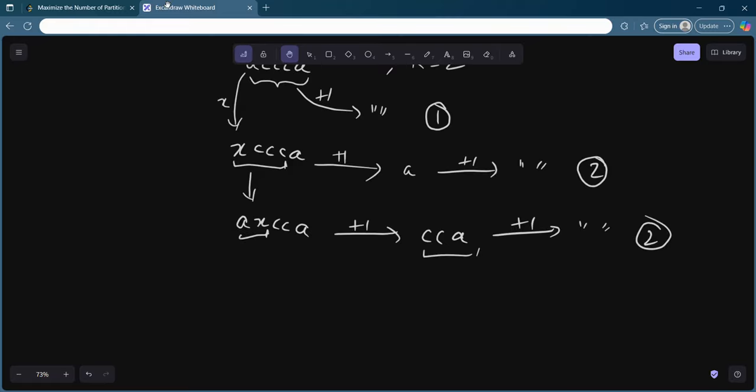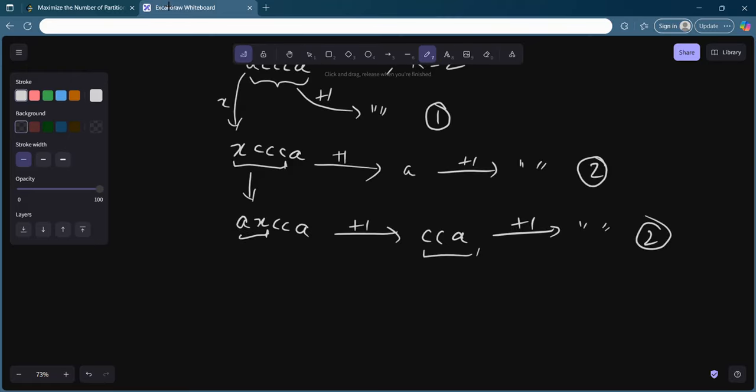You can maximize this by trying out several methods. You can't say for certain what kind of pattern you will see or visualize in order to actually maximize this. It is very difficult to tell. So what you can do is try each and every possibility. So let's say you want to change this C to some other character, let's say X. You can easily see that you can choose to remove this A and C, and you will get a partition added to your answer, and you will be remaining with X, C and A.